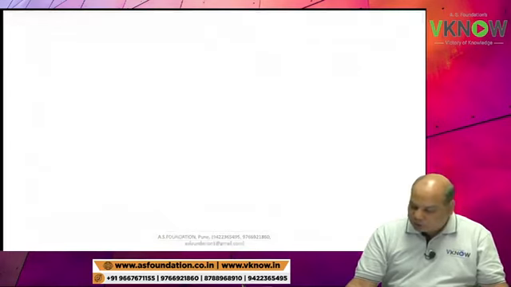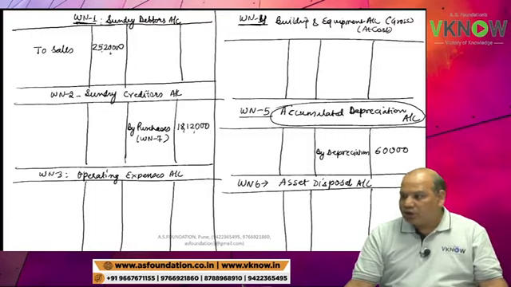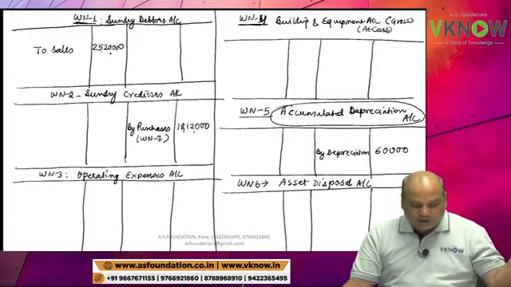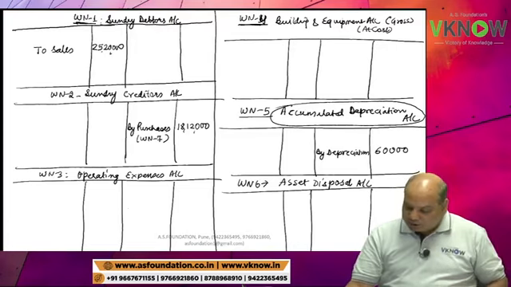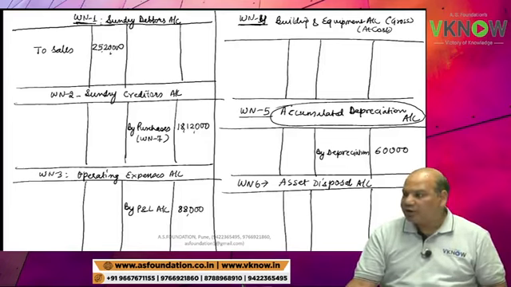And then fifth line in P&L account is operating expenses. We have a working note on operating expense. P&L account operating expense is appearing on the debit side. Operating expense you will write credit side by P&L account, contra effect 88,000. First line blank.